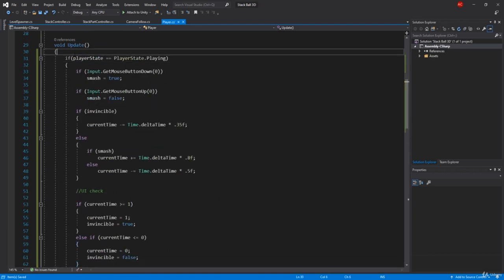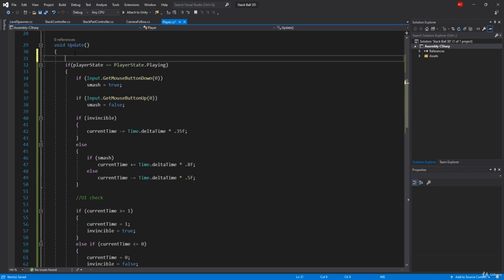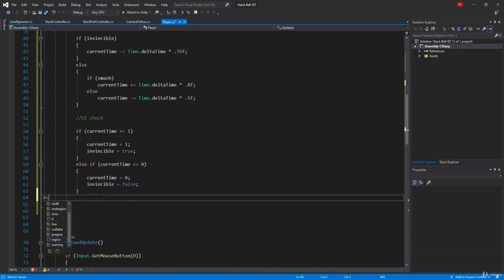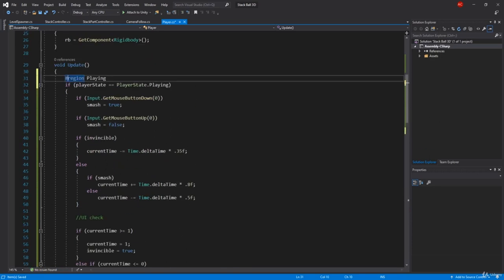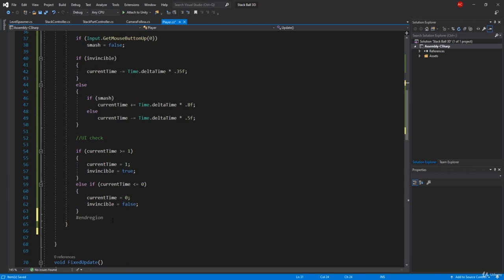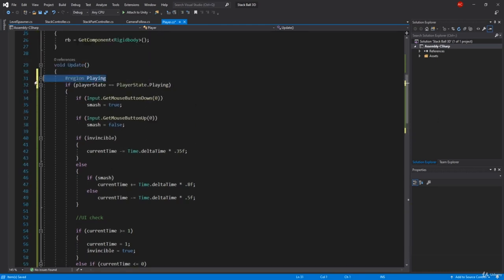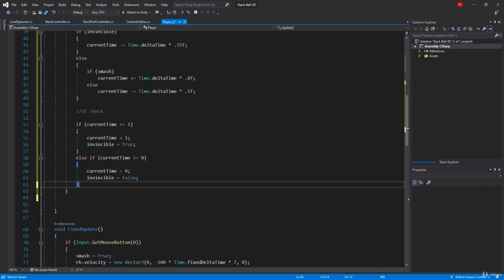Another thing that you can use to shine up your code, I just don't know a word for it, to make your code more beautiful, is you can use this region here, and you can say maybe playing. And here at the end you will just add an end region, and voila, it's pretty much done. I can just pull this up and down. So this is if you want to brighten up your code so it looks better when you're reading it, but I'm gonna leave it as it is.